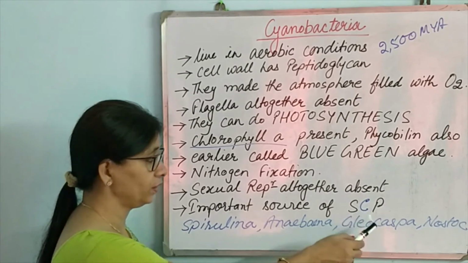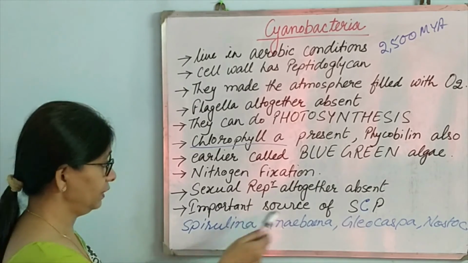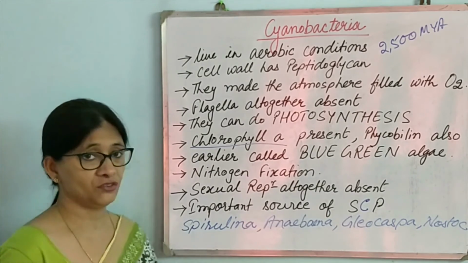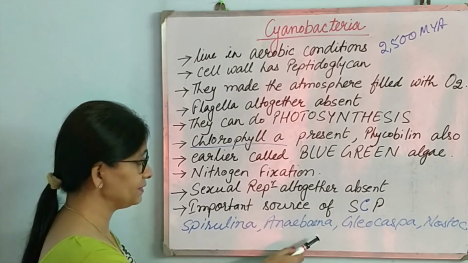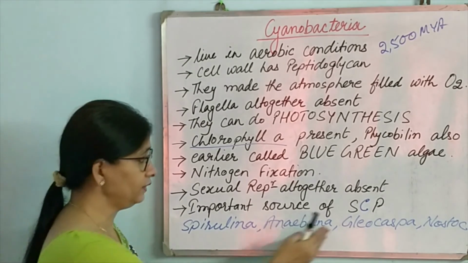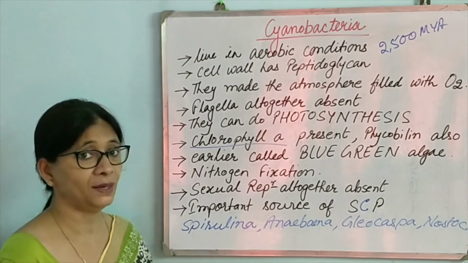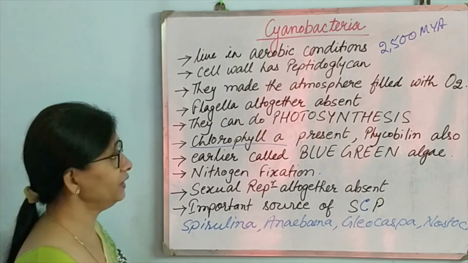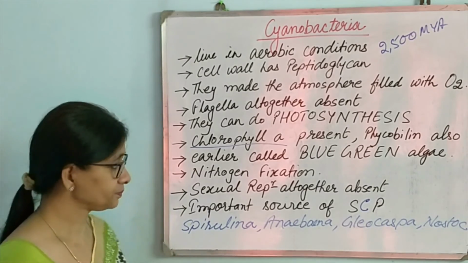Single cell protein is used for fodder, and it is also used for human consumption, and it is derived from spirulina. Spirulina is a type of cyanobacteria. Other examples are Anabaena, Nostoc, and so on. All these varieties can do nitrogen fixation, and so they are quite helpful in the environment. Even now, maximum photosynthesis is being carried out by cyanobacteria.